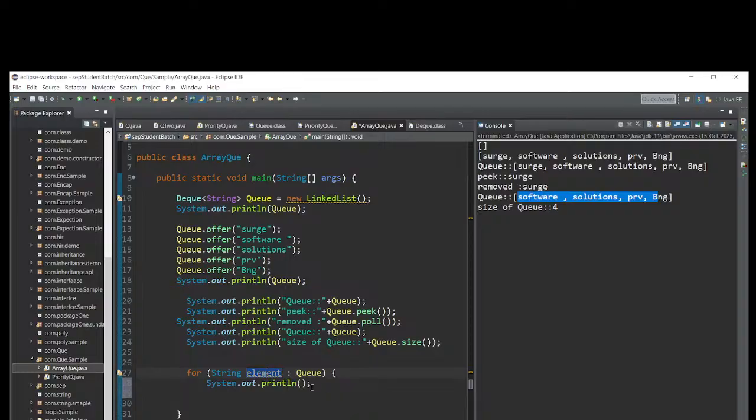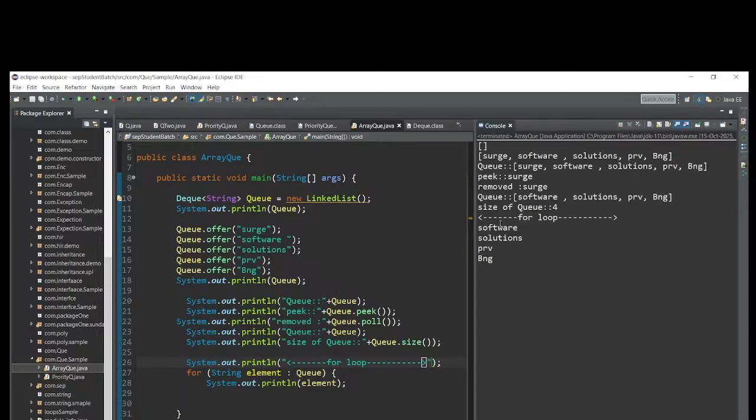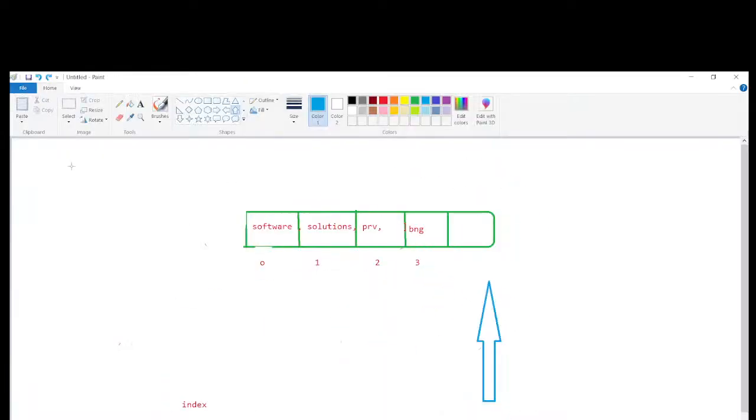Okay, in this one let me print element, Control V. Now let me write here system.out.println and just write for loop and some lines. Let me save and let me run this one. It will iterate one after one and print the variables like this. Clear?